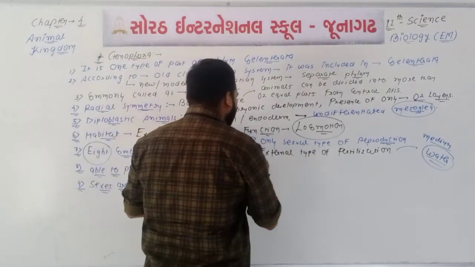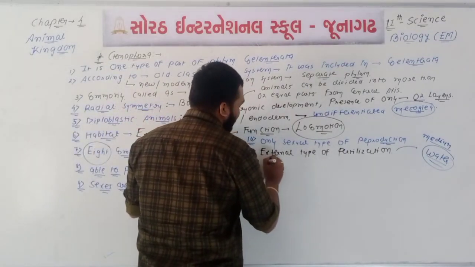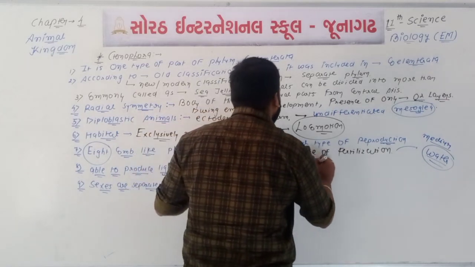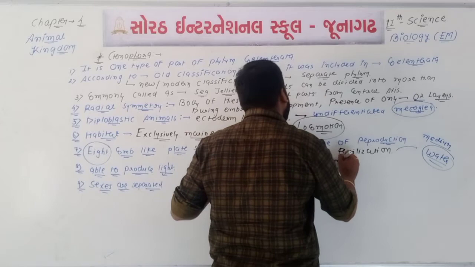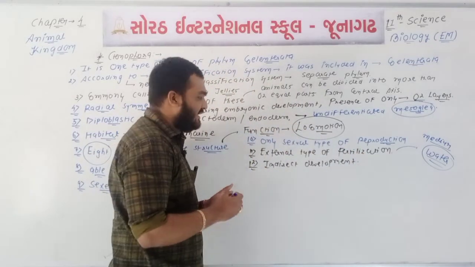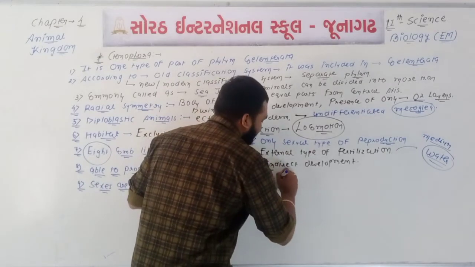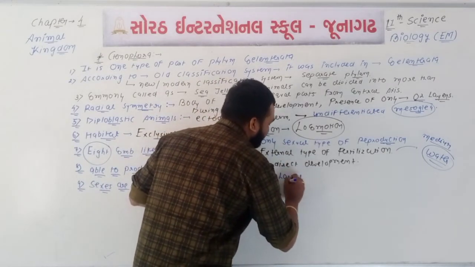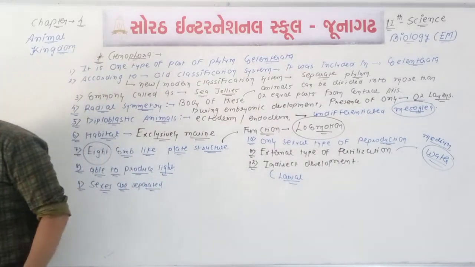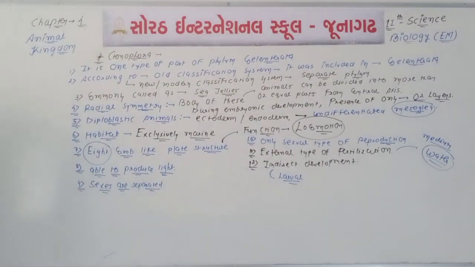If we talk about development, then point number 12, we can say that indirect type of development is found. You will remember, indirect type of development is found. It means sometimes a larval stage is also there. So it's all about what? It's all about the phylum Ctenophora.